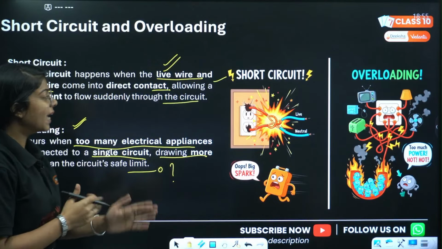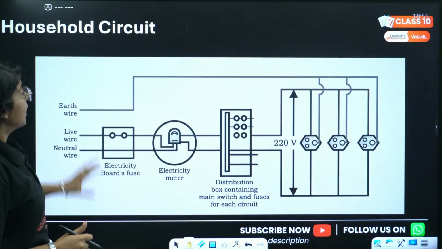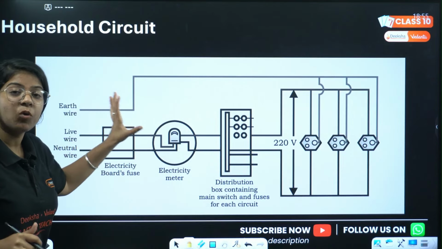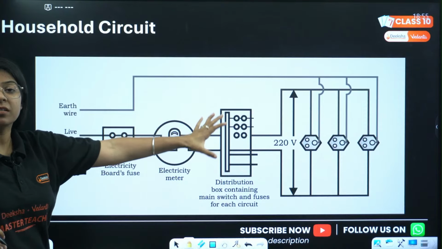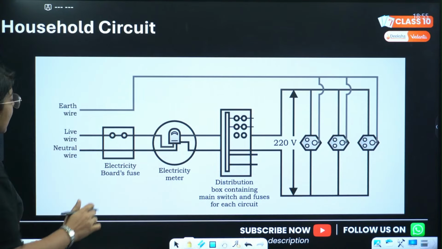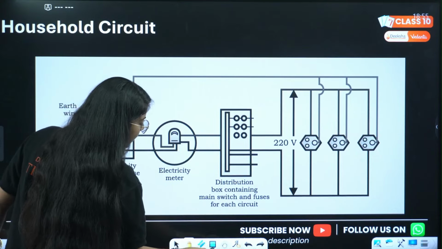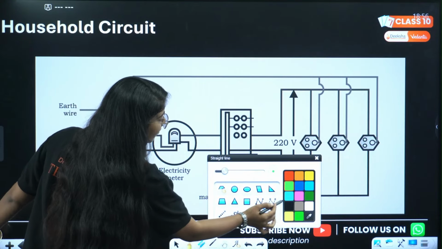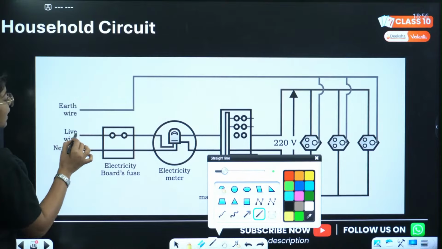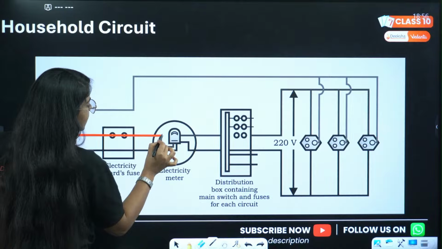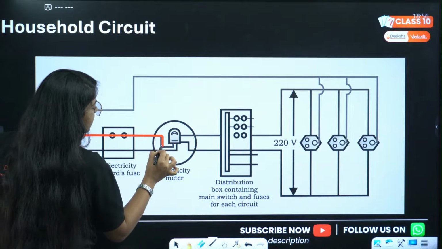Okay, next topic, household circuit. Very important diagram. I want you to draw this once or twice a day. This is my neutral wire, so it is black. Then this is my live wire, that is red in color. Correct. This is the live wire.